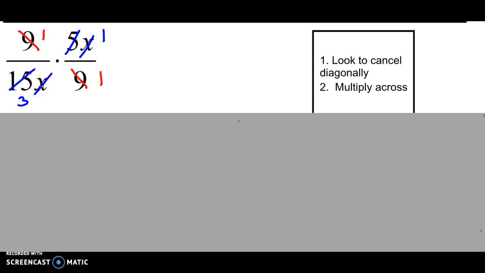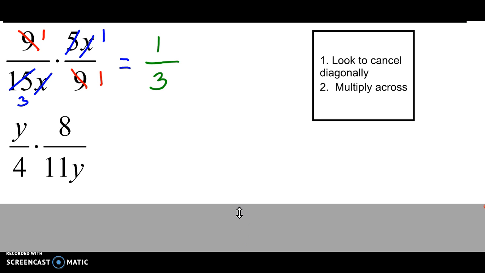It's the same thing as with numbers. 1 times 1 would be 1. 3 times 1 is 3. Now, if you didn't cancel diagonally, we would have gotten x over x in our answer, and we would know that x over x cancels out, and we would have still gotten the same answer, 1/3.